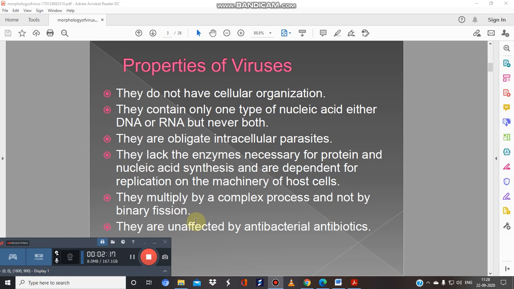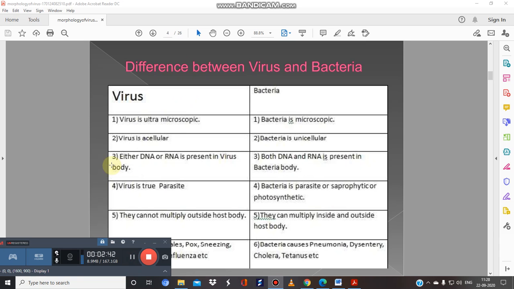Although for the coronaviruses we are giving some antibiotics like azithromycin, they are not efficacious enough to combat this virus. So we have to develop some concrete vaccine or antiviral drugs for that. No doubt we are using remdesivir or other drugs, but they are still not efficacious enough to combat this virus. Let's see a brief difference between the viruses and the bacteria.